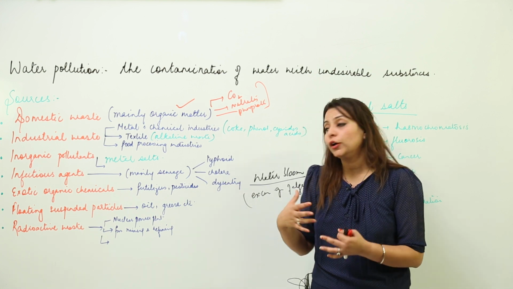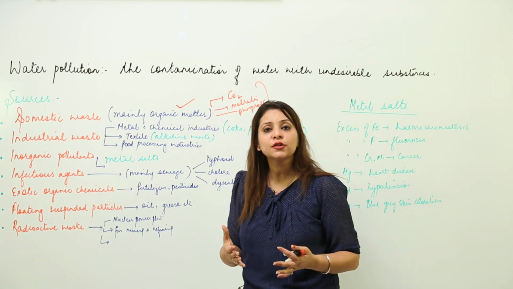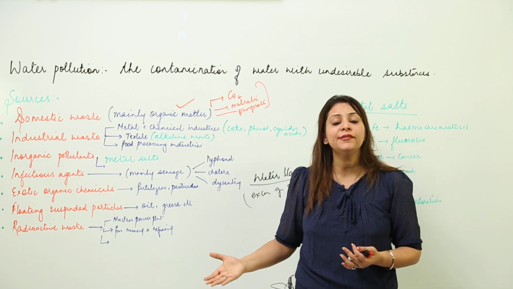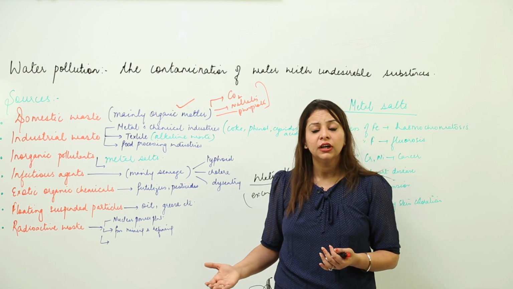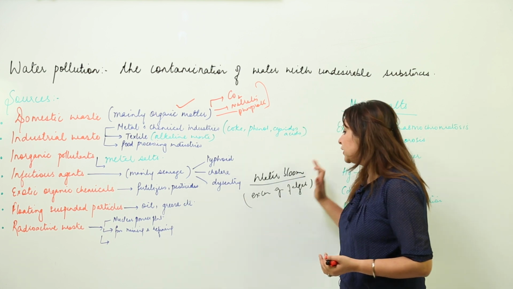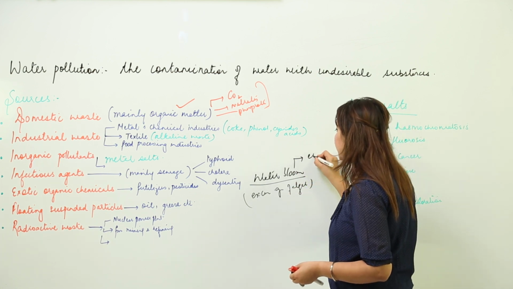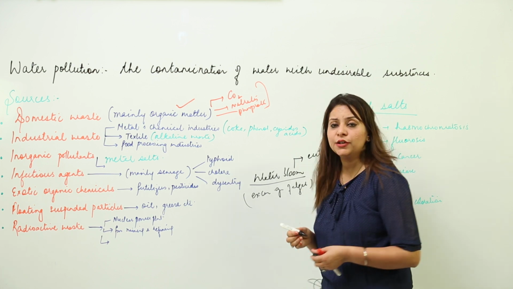And you know that this water bloom is harmful for us, because this algae takes up the dissolved oxygen of the water. And whenever there is no oxygen left in the water bodies, you all know that aquatic life and aquatic plants are going to suffer, right? So this water bloom is causing a main harmful effect, because it is causing eutrophication.